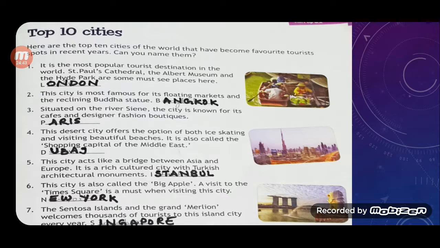A visit to the Times Square is a must when visiting this city. Answer is New York. Question number 7. The Sentosa Island and the Grand Meridien welcomes thousands of tourists to this island city every year. And the answer is Singapore. Question number 8.